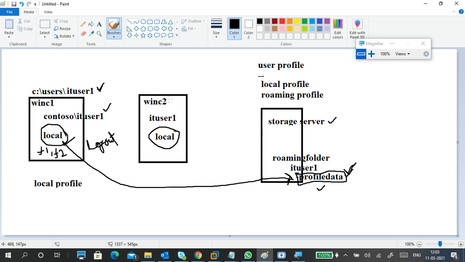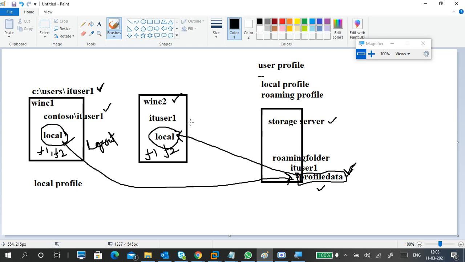Next day, user one logs in to WinC2. When he logs in, this data is synced to this one. It means he can see F1 and F2 once he logs in. Understand? So when he created F1 and F2 in C1, when he logs out, this F1 F2 is sent to the profile data in this location, meaning the remote location.